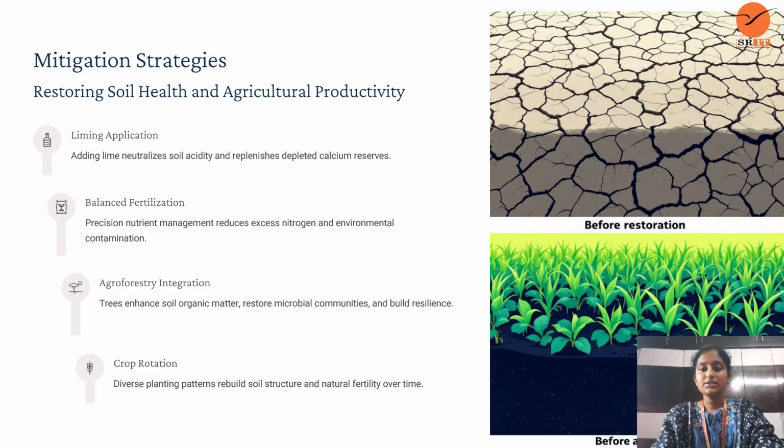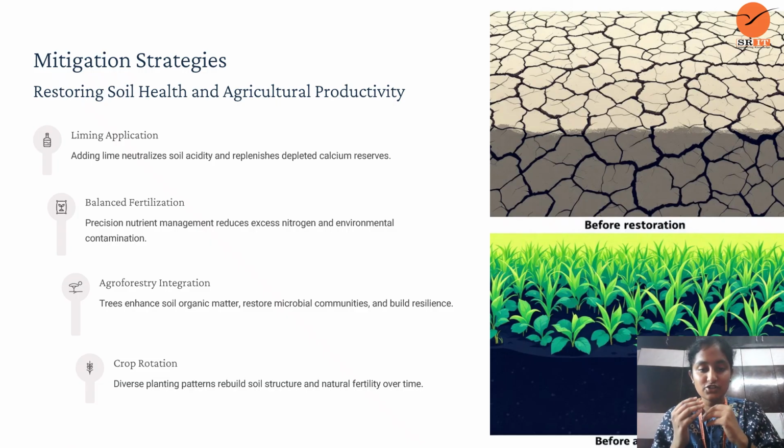They are saying that when acid rain falls onto the land, with liming application, we will see how nature responds to the lime, its basicity, and how it reacts with sand and soil. Let us see about it. The second one is balanced fertilization. Precision nutrient management reduces excess nitrogen and environmental contamination. After acid rain falls on the soil, precision nutrient management reduces excess nitrogen and environmental contamination.